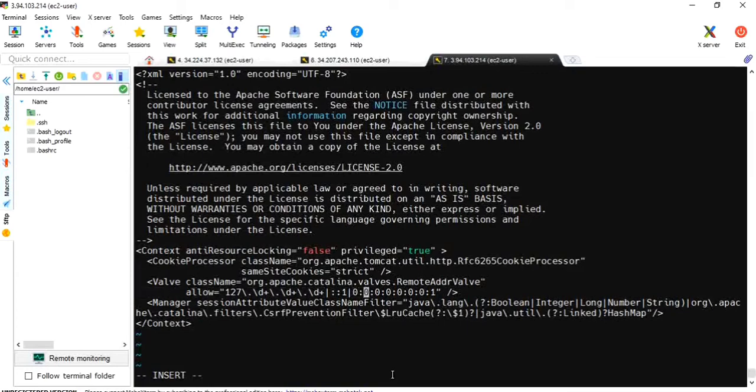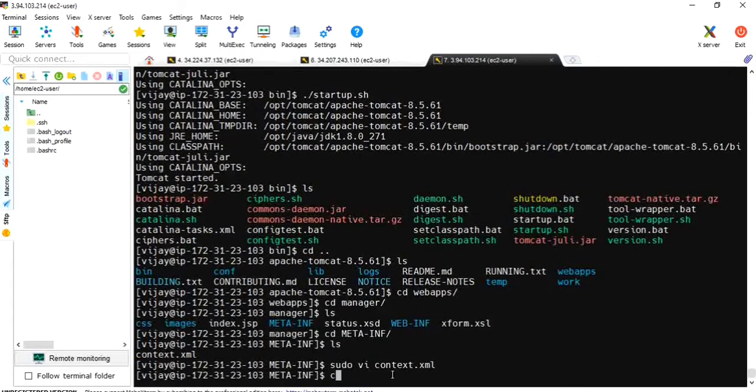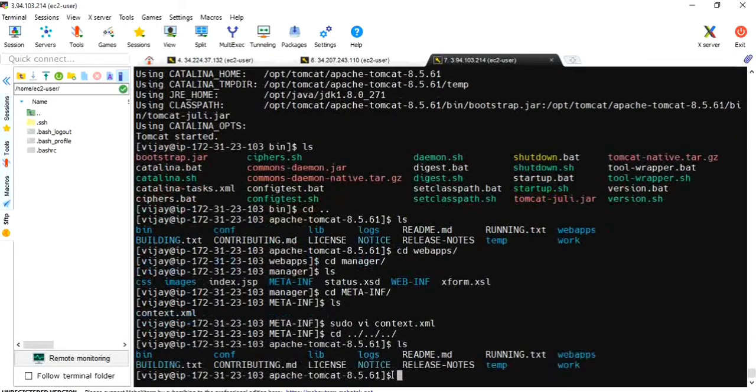Here we need to allow which servers can access Tomcat. We need to give allow equal to .*. Okay, as of now I'm giving all servers access. Escape, shift colon, wq. cd bin.